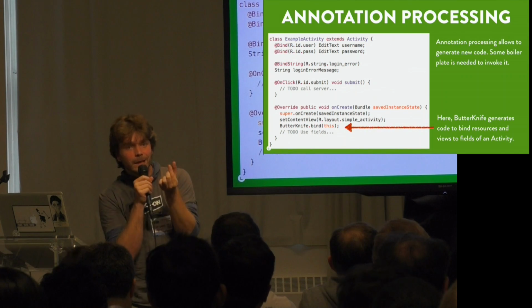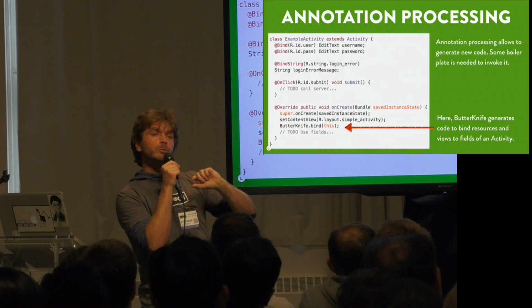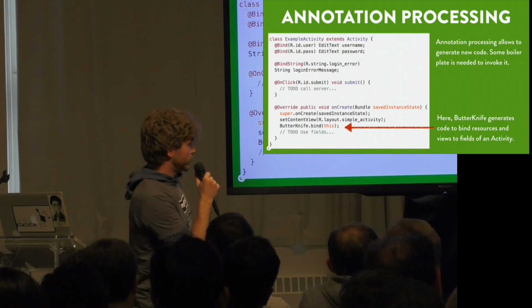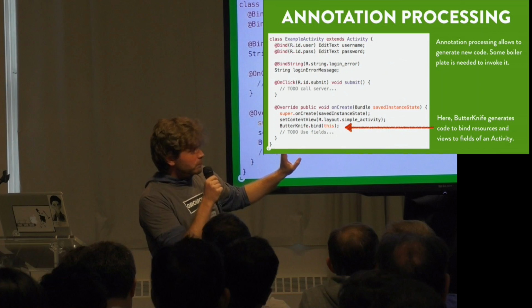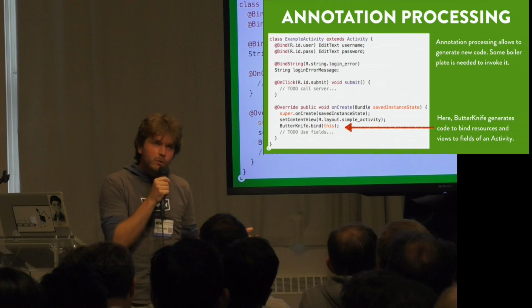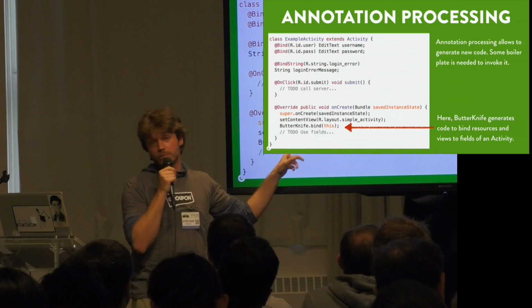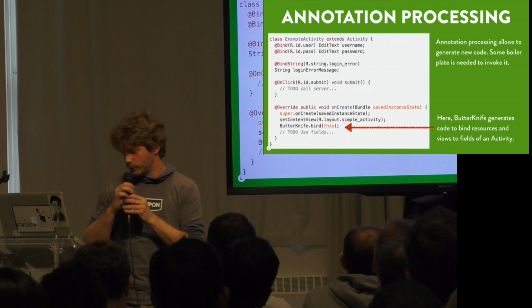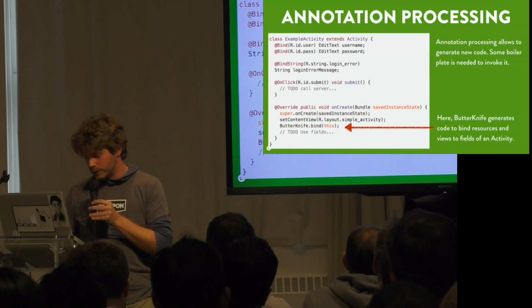It's used to link your own code with the code that is going to be generated by annotation processing. So yeah, this is pure boilerplate. You wouldn't like to have to write that, but it's still needed. And actually it uses reflection, which is interesting because some people think that when you use annotation processing, you don't use reflection at all, which is not exactly true.